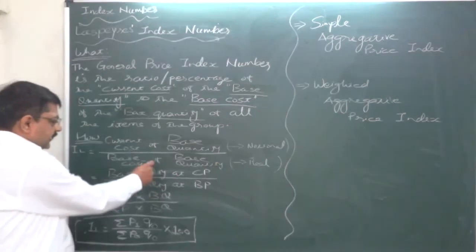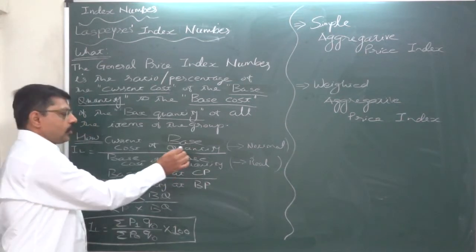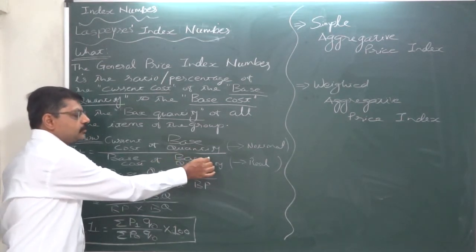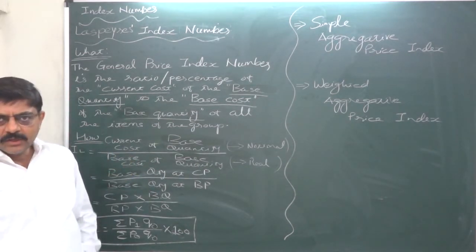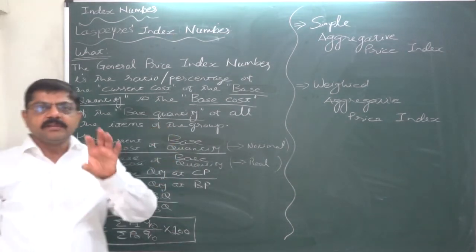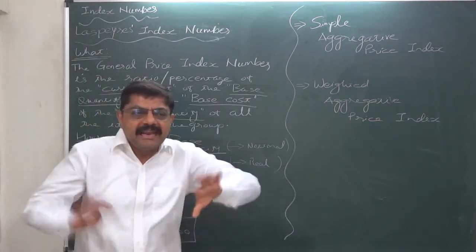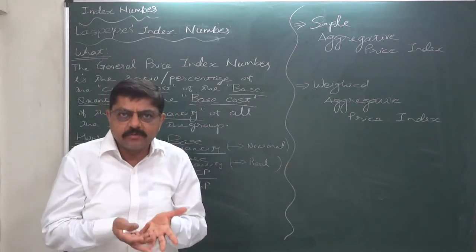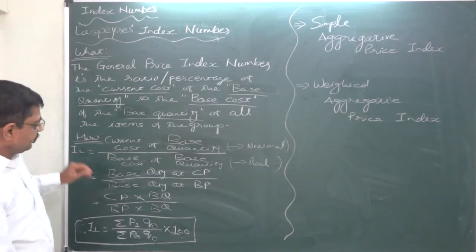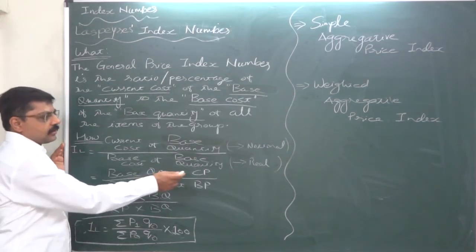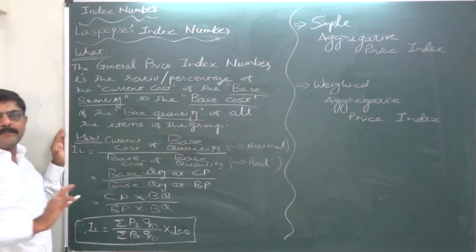So this is the total cost of the quantity which we used in the base year at base year prices. So the numerator is something like an assumption, the total cost of the base year quantity if we had purchased that quantity at current year prices, and the ratio of this notional cost to that real cost is the aggregate price index number.